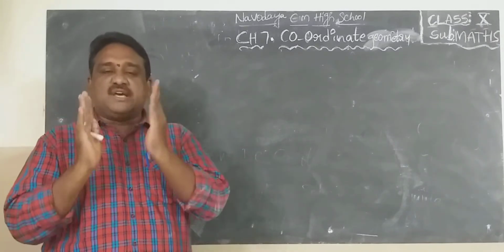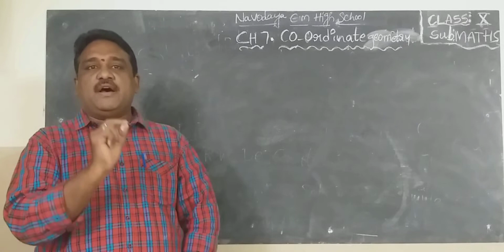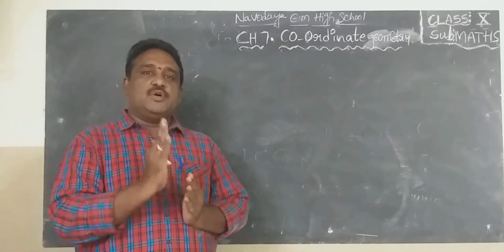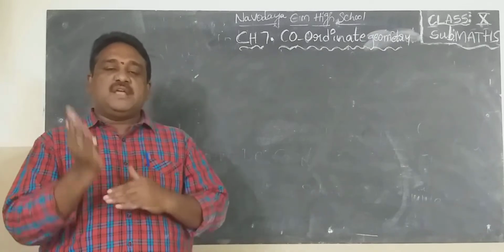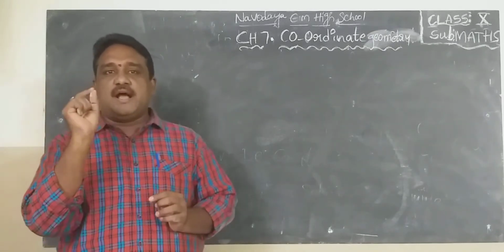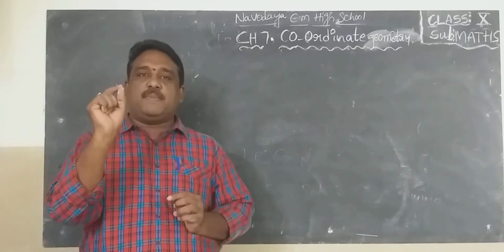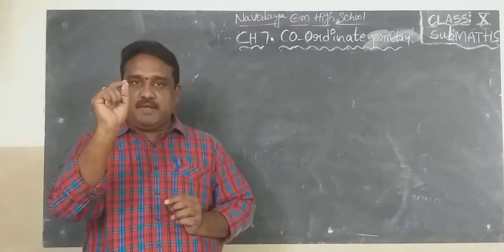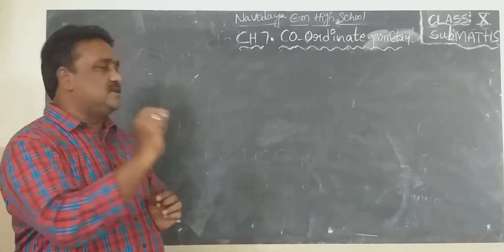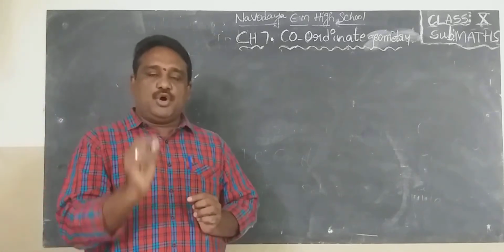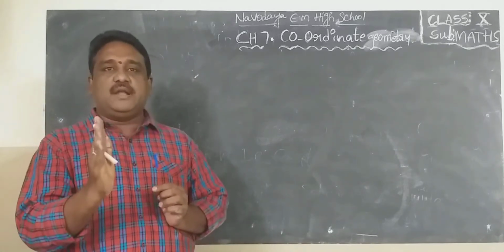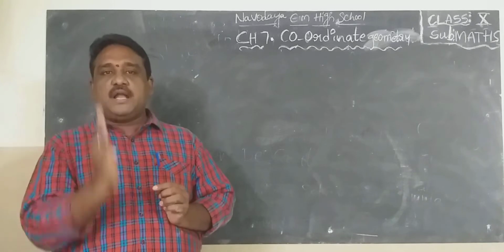Next, we discuss ordered pair. A pair of numbers separated by a comma, arranged in proper order and placed between brackets, is known as an ordered pair. Ordered pair (a, b) is not equal to ordered pair (b, a) unless a and b are equal. In ordered pair (a, b), a is known as the first element, first coordinate, abscissa. b is known as the second element, second coordinate, ordinate.